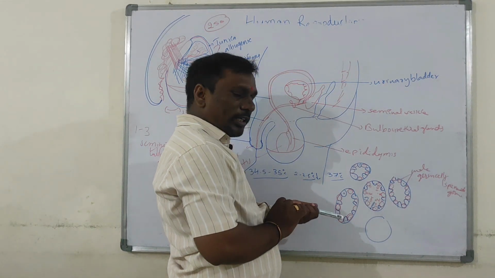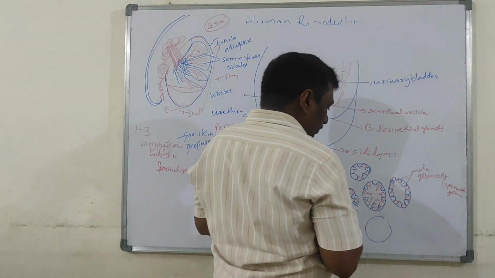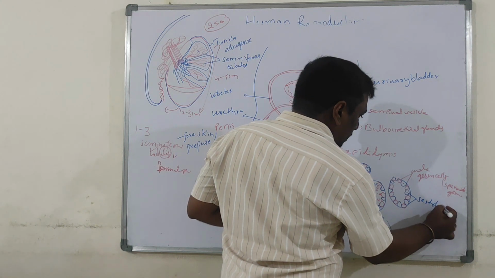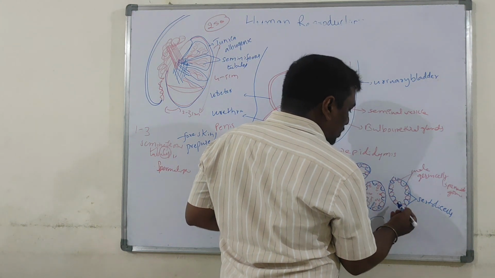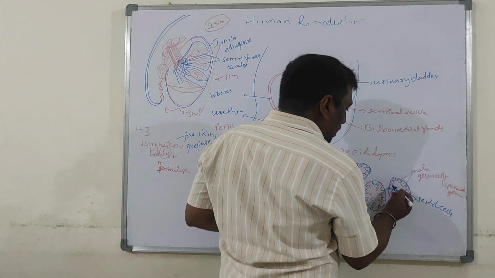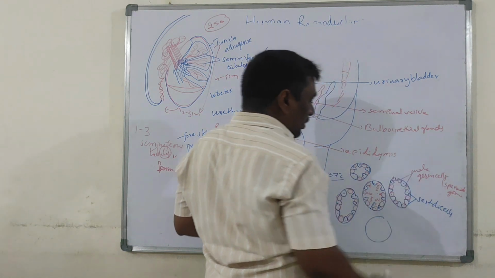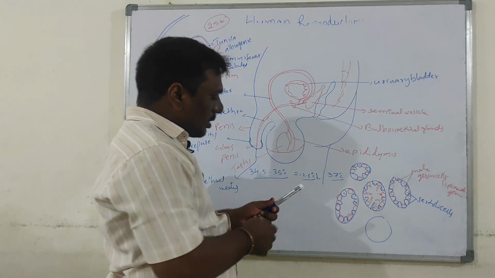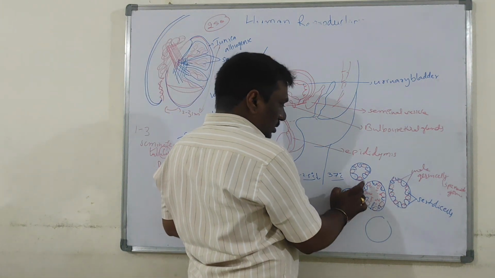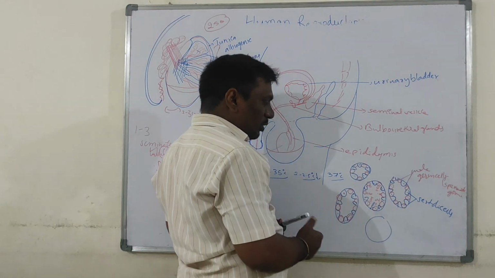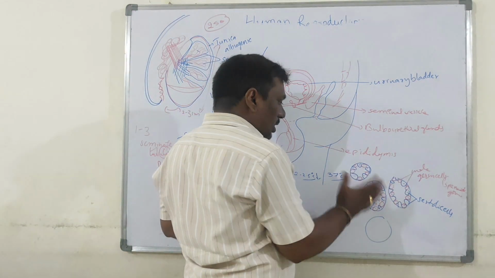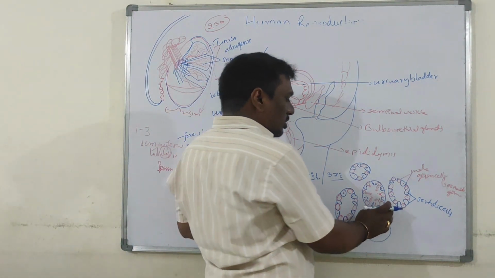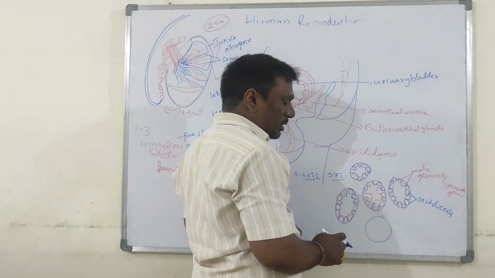Sertoli cells provide nutrition to these growing male germ cells. Now these are the spaces outside the seminiferous tubules. These regions present outside the seminiferous tubules are called interstitial spaces or intertubular spaces.